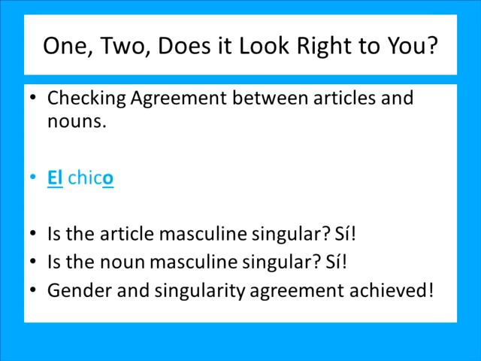Checking agreement between articles and nouns. El chico, for example, is the article masculine singular? Sí. Is the noun masculine singular? Sí. Gender and singularity agreement achieved. Buen trabajo. Good work.